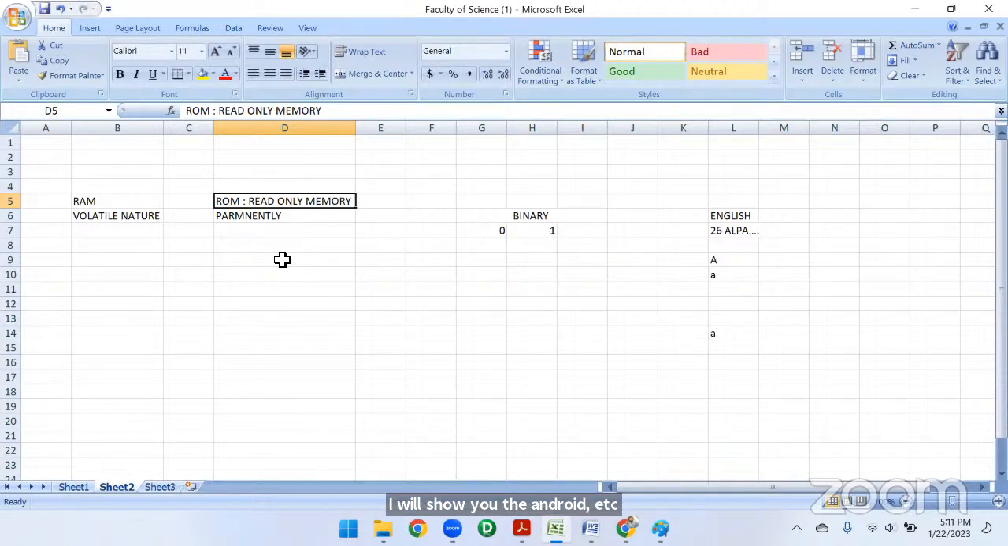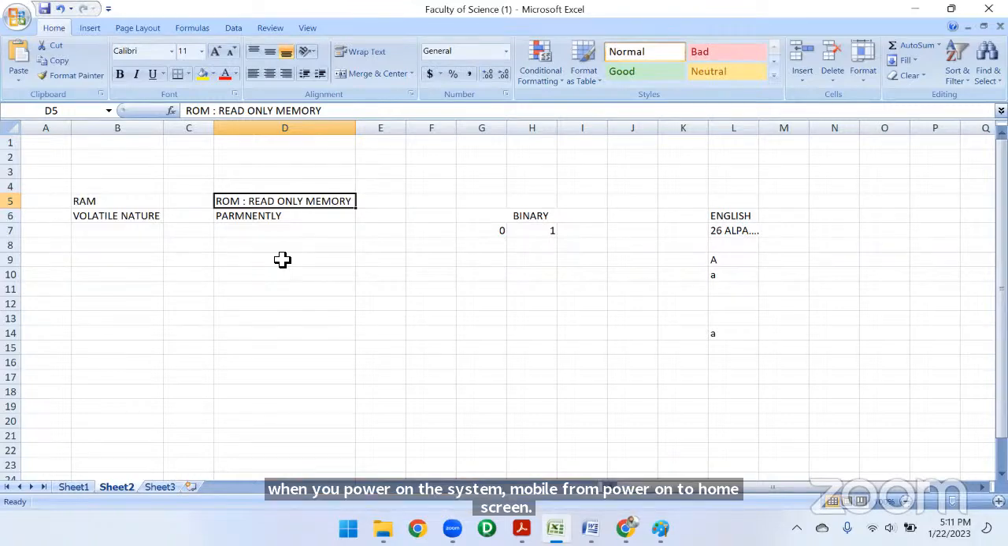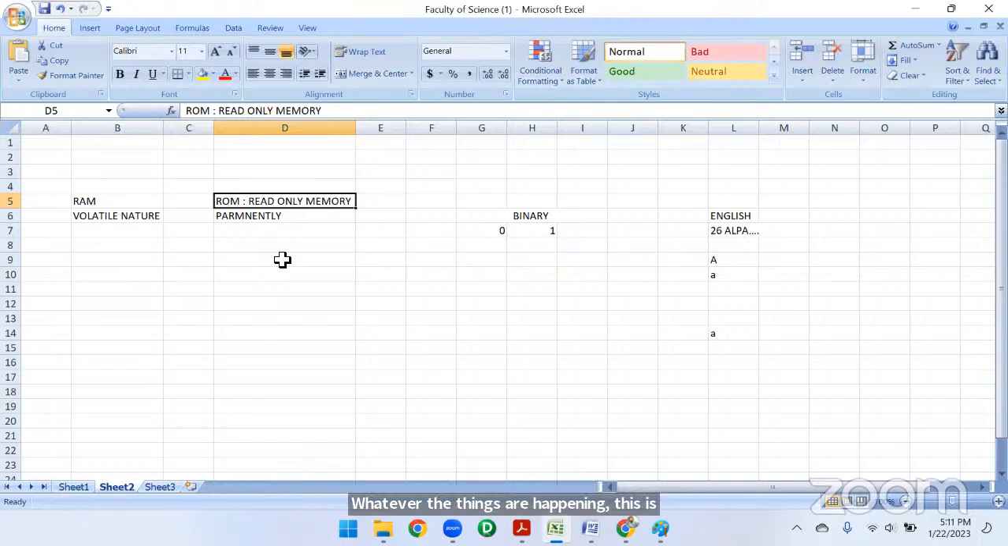So this process is called booting. From restarting, I mean from when you power on the mobile to the home screen, whatever is happening is called booting. When you switch on our computer also, it will load some values of the system, and finally it will show you the desktop screen, right? So this starting time, whatever time it is taking, is called booting.